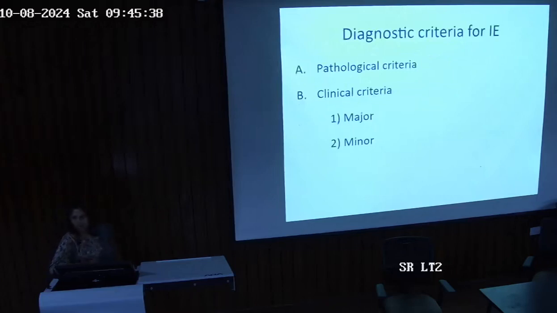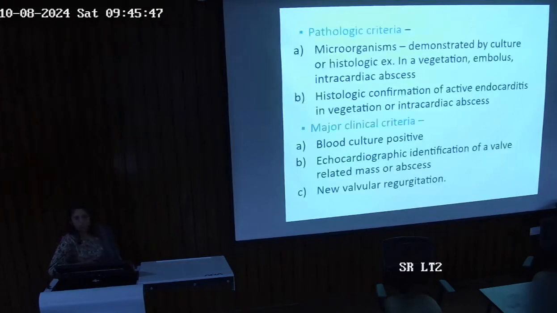So what is the diagnostic criteria of infective endocarditis? There is a pathological criteria and a clinical criteria, major and minor. Now, what is the pathological criteria? We should be able to isolate microorganisms by culture or by histological examination in the vegetation, embolus, or intracardiac abscess.